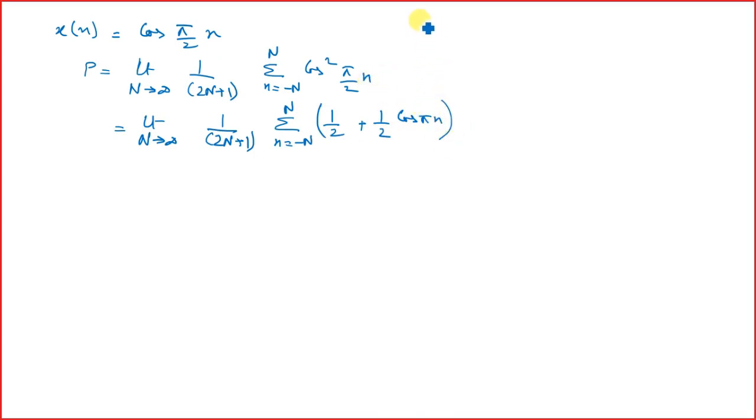This has come because we know that cos square theta is equal to half of 1 plus cos 2 theta, right? So we have just put this formula over here, right?